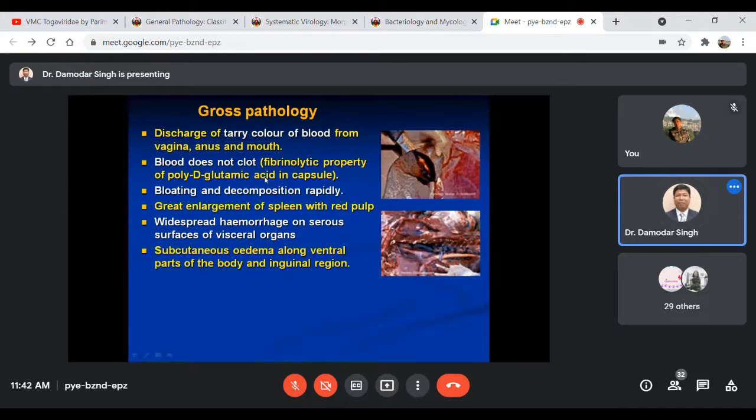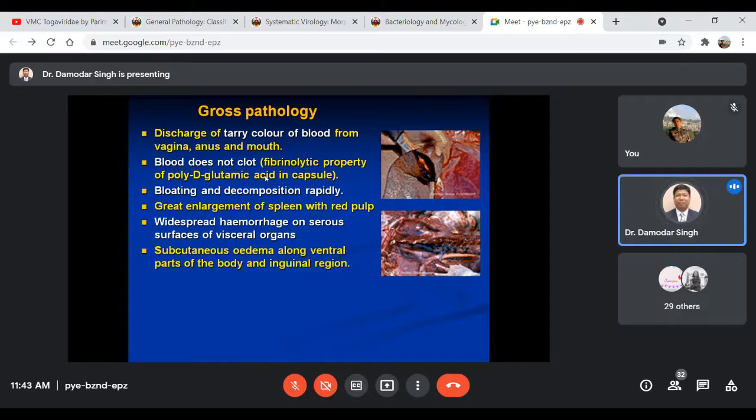Okay, the unclotted condition of the blood is due to the fibrinolytic property of the polyglutamic acid capsule of this organism. This organism has a capsule, and that capsule contains a substance known as polyglutamic acid, which has the property of fibrinolysis.